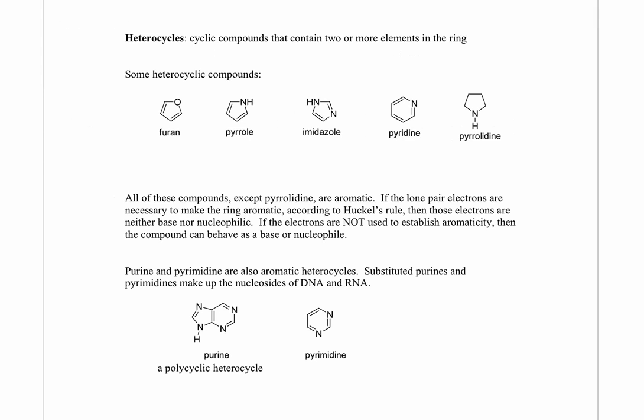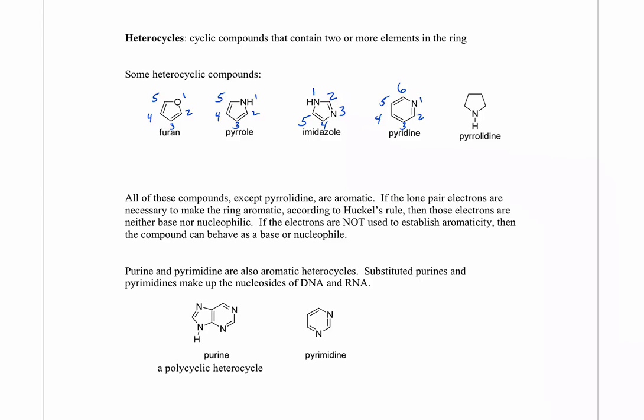Many of these heterocycles were introduced in the chapter that introduced aromaticity. Heterocycles are cyclic compounds that contain 2 or more elements in the same ring, in other words, carbon and oxygen or carbon and nitrogen. I want to show you the numbering in the heterocyclic compounds that are aromatic, in other words, furan, pyrrole, imidazole, and pyridine. You may encounter substituted heterocycles and wonder how they're numbered, and this is the method.